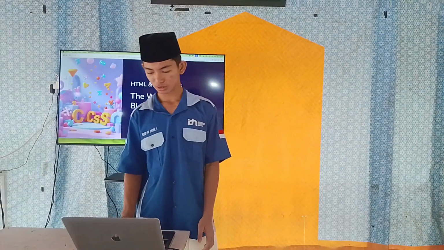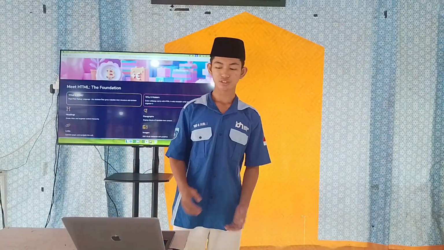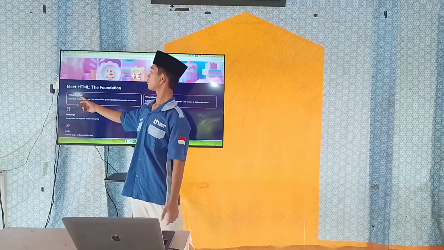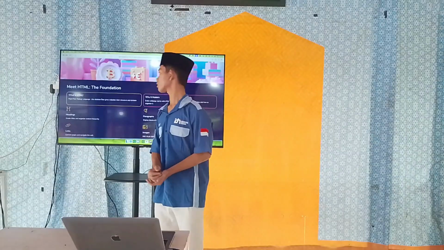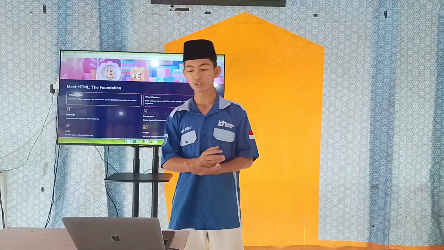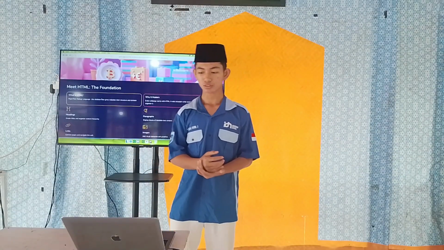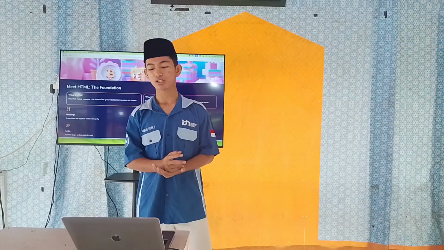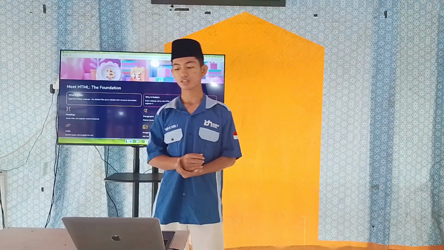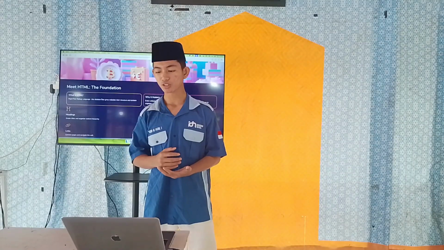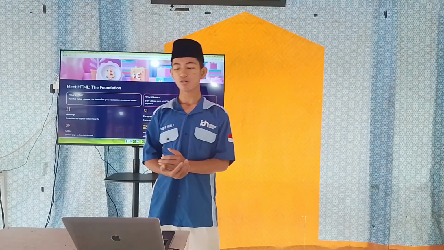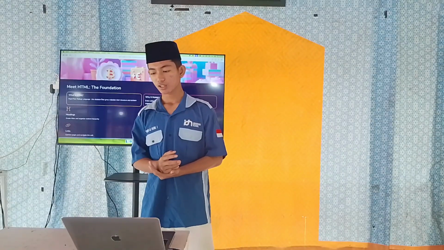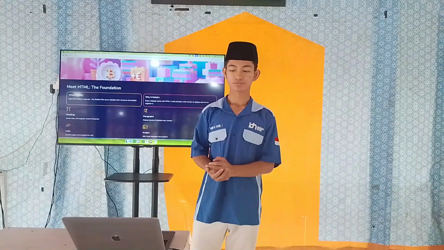So, what is HTML? As you can see here, HTML is Hypertext Markup Language, the skeleton that gives websites their structure and content. Why does it matter? Because every web page starts with HTML. It tells the browser what content to display and how to organize it.